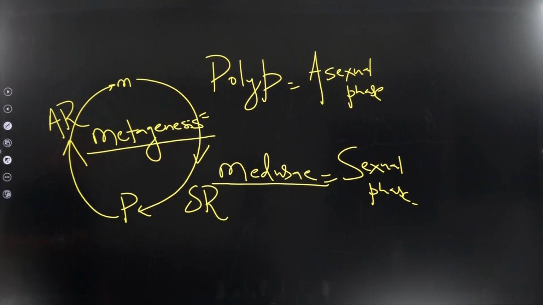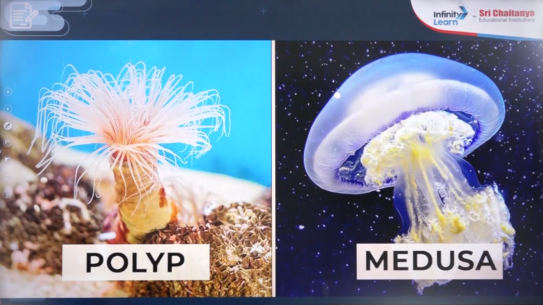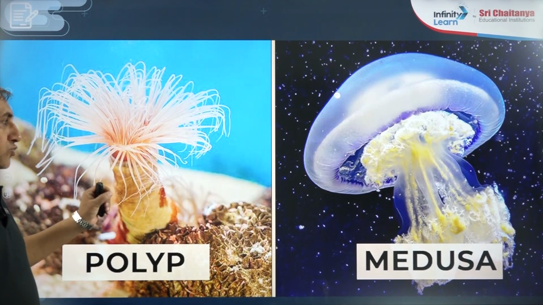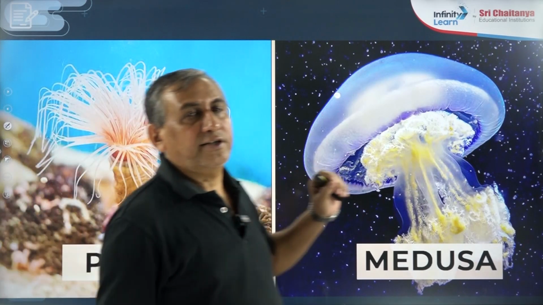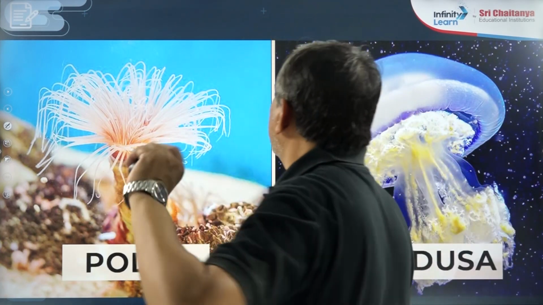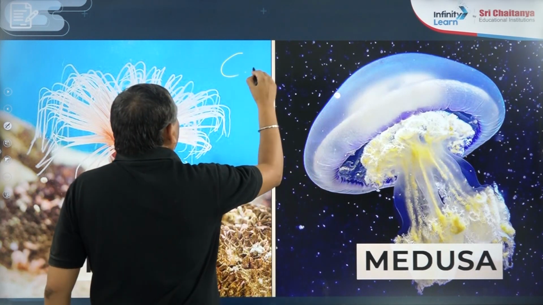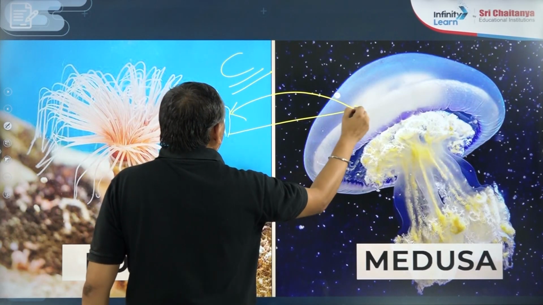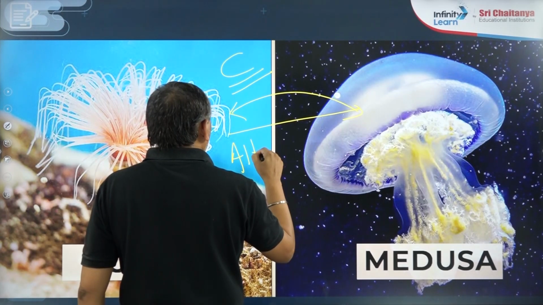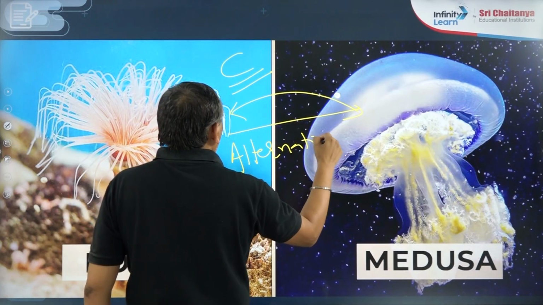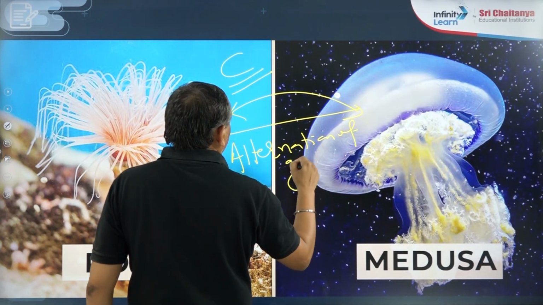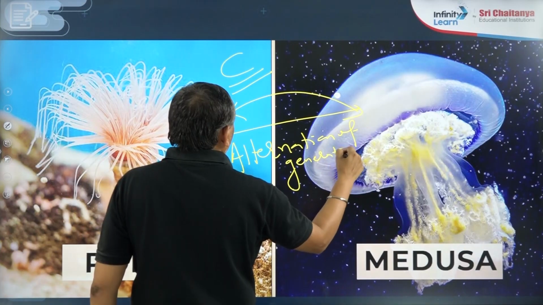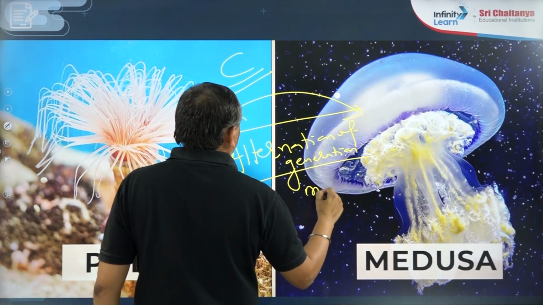So the coelenterates which have both stages in their life cycle show a wonderful phenomenon, a type of alternation of generation, known as metagenesis.